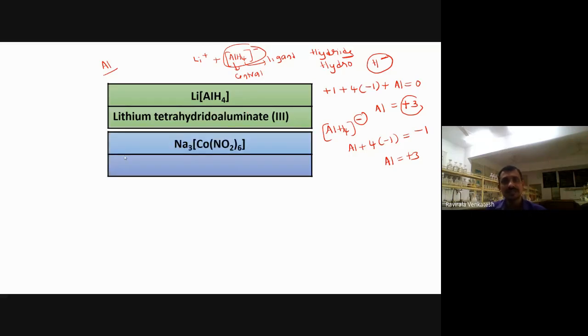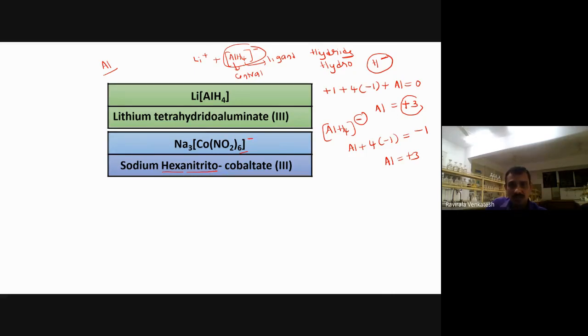Next one, this one you take here. Again, it is also what? Sodium. First you have to call sodium, right? We know this one. Don't write trisodium. Call only sodium because it is not a ligand. Call it sodium only. Next, the ligand is what? NO2. So nitro. How many are there actually? 6 are there. So nitrito, because it is actually a negative ligand. So call this one nitrito.